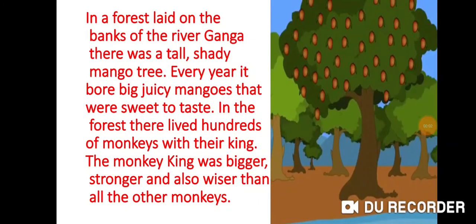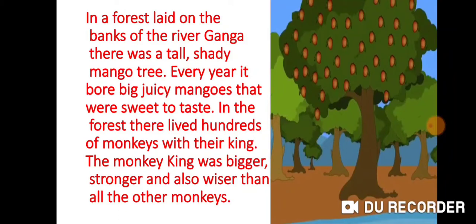It's now time to begin with our lesson. So let's start. In a forest laid on the banks of river Ganga, there was a tall, shady mango tree. Every year it bore big juicy mangoes that were sweet to taste. In the forest there also lived hundreds of monkeys with their king. The monkey king was bigger, stronger, and also wiser than all the other monkeys.